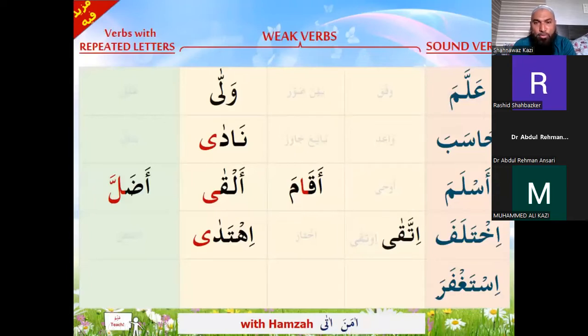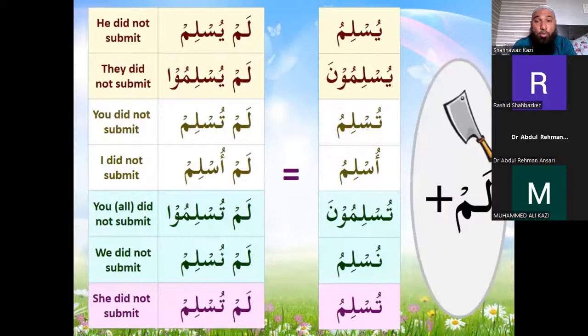Today we'll also be doing it for mazid fi. We did yuslamu becoming lam yuslam. It is acting like a chopper. Normal will be yuslimu, yuslimuna, tuslimu, tuslimuna, uslimu, nuslimu, and tuslimu. With the lam added, it gets chopped to lam yuslim, lam yuslimu, lam tuslim, lam tuslimu, lam uslim, lam nuslim, and lam tuslim.